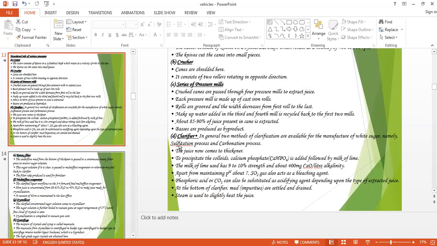So this is the theory that I have told you about the preparation of the cane sugar.